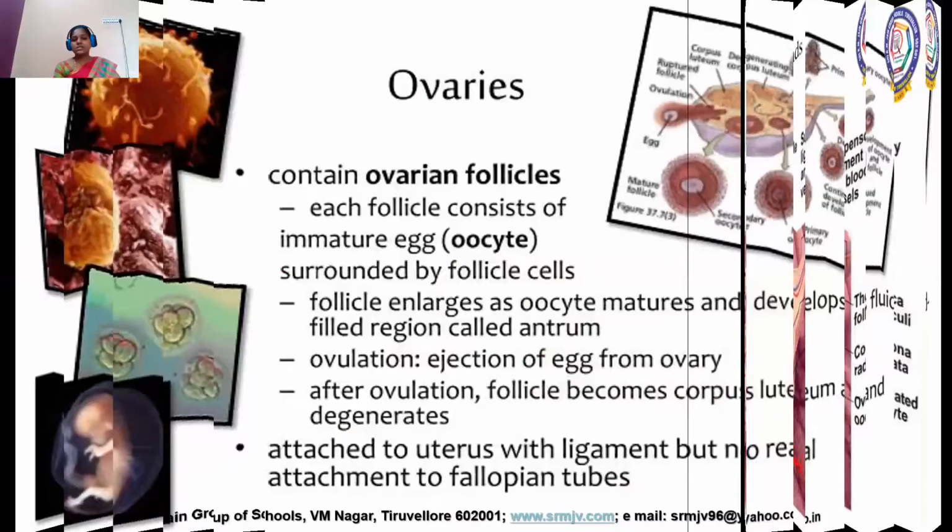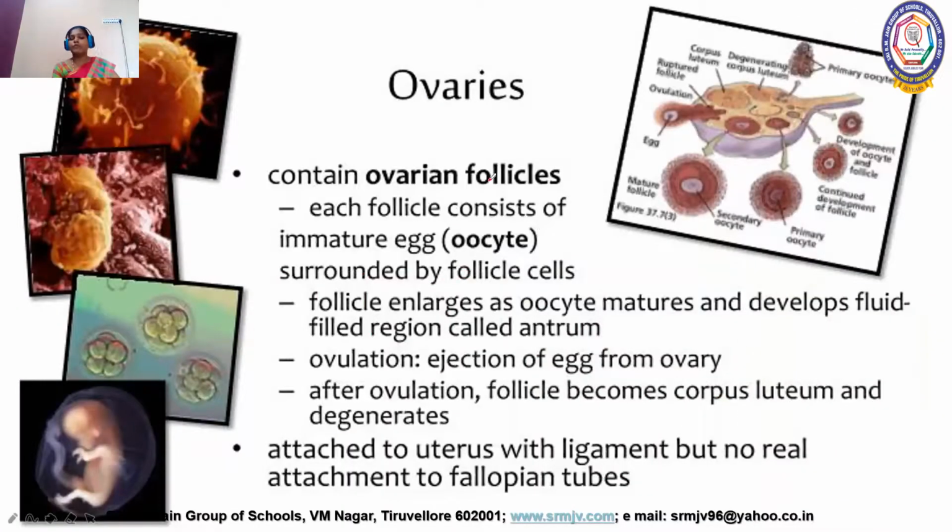And this is how the ovaries have ovarian follicles at different stages of their development. Under oogenesis, we will see how the ovarian follicles undergo development and how it is involved in the production of a functional ovum. And this is about the structure of our ovaries. Thank you, children.